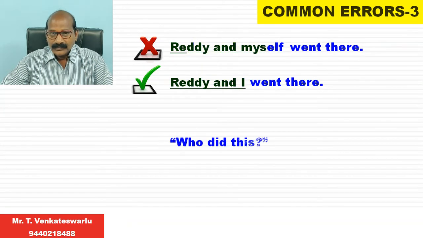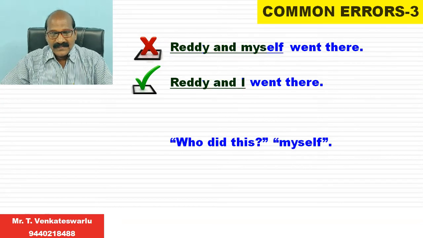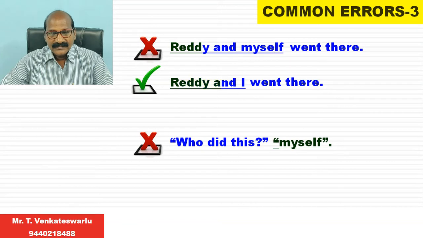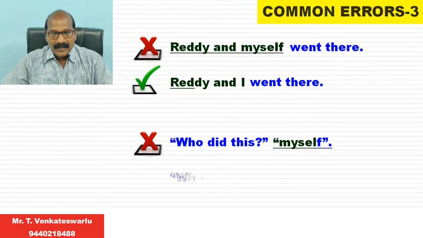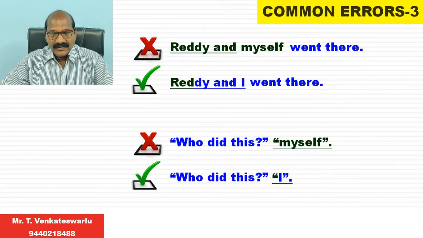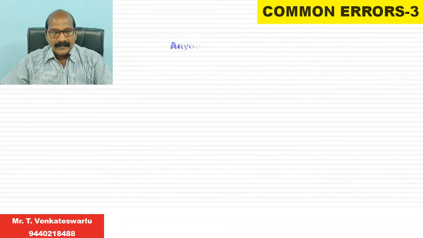Next, "Who did this? Myself." It's a wrong expression. The right expression is "Who did this? I." The reason is that I can be used as a subject, whereas myself can never be used as a subject.